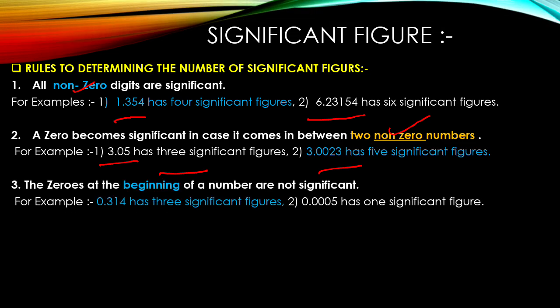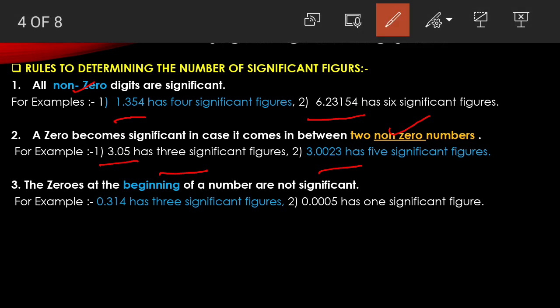Next we have: all zeros at the beginning of a number are not significant. This rule definitely you have studied. In the starting you can see, and this case is with decimal numbers like 0.314, 0.005. Here you need to focus on the digits only. What are the digits there except 0? If it is in the beginning, it is not countable. That's why in the last case you can see only one significant figure is there.